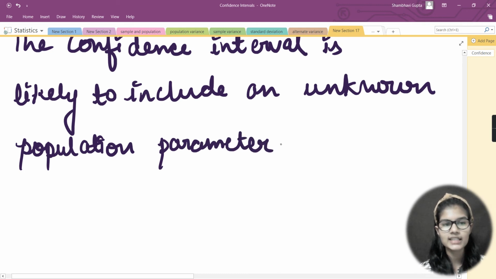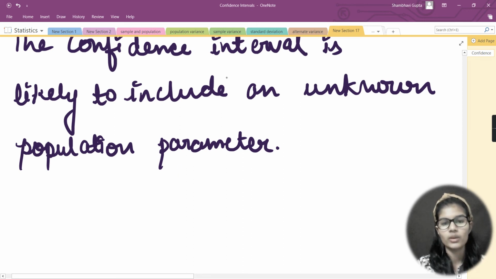So the confidence interval is likely to include an unknown population parameter. So whenever we find or use the confidence interval, there is one more thing included, and that is the population parameter.